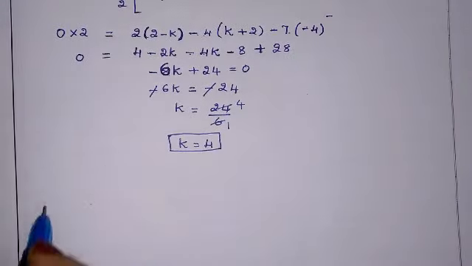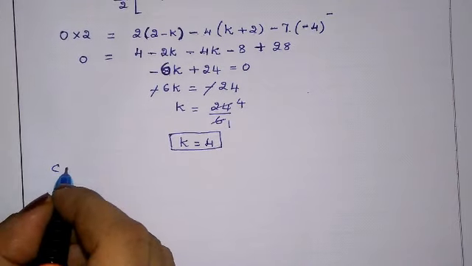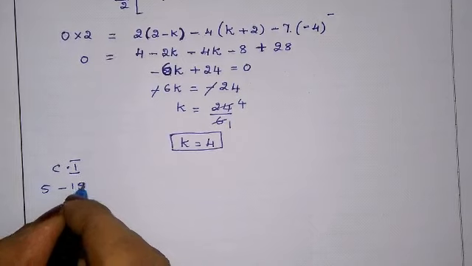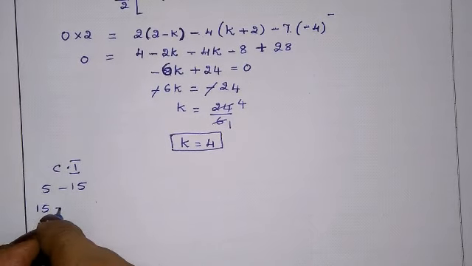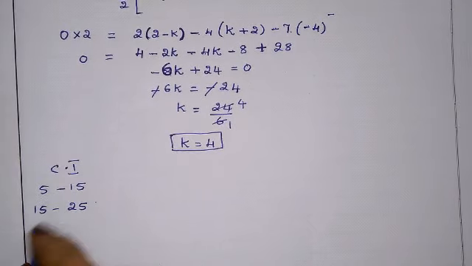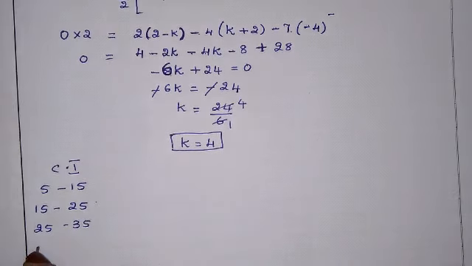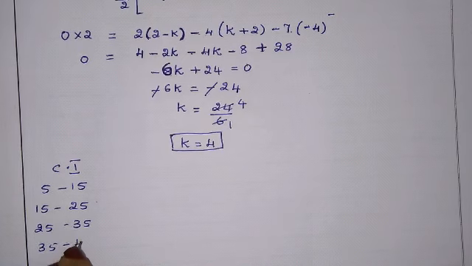So let me write the question, what is given. Class interval is given: 5 to 15, 15 to 25, 25 to 35, 35 to 45, 45 to 55.